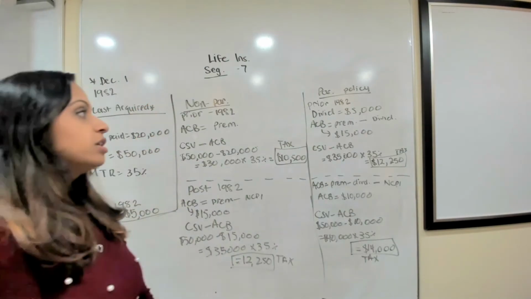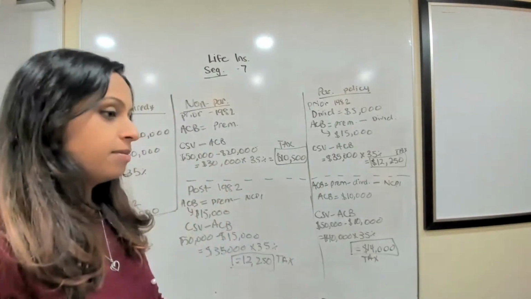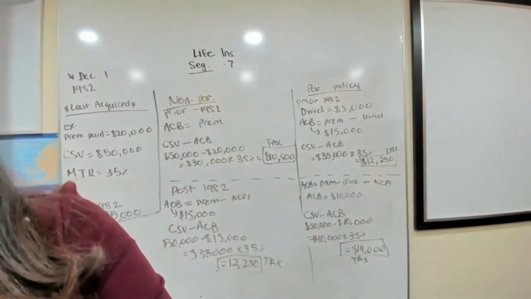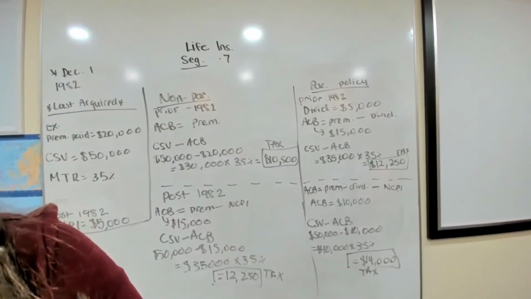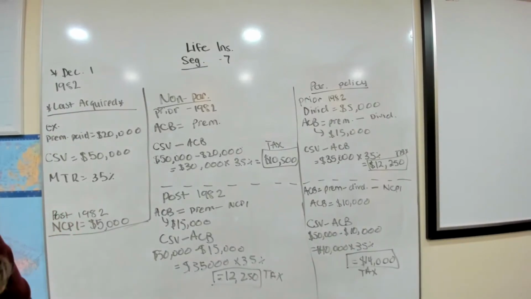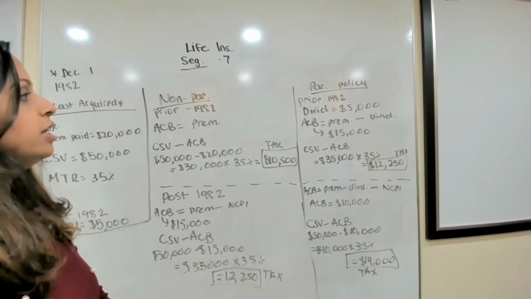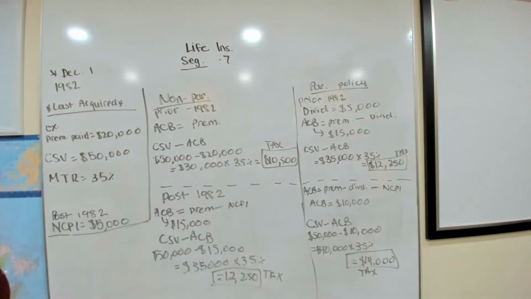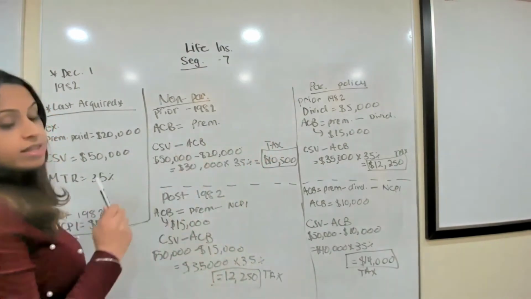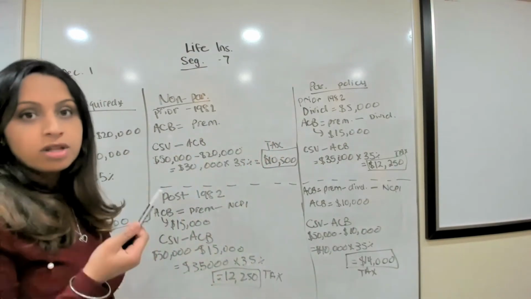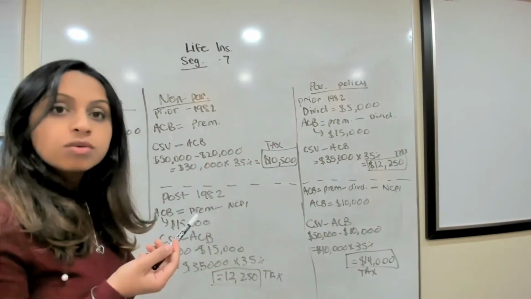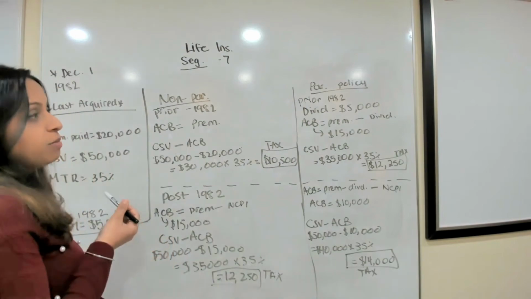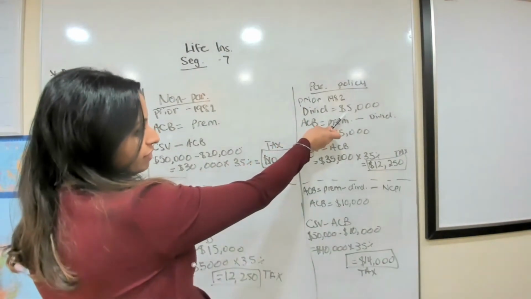Now, if we switch over to the participating policy, and I'm going to zoom in a little bit just so you guys can see, because my pen kind of started to fade there. So you can see the numbers a little bit more clearly. So now we have our participating policies. And for the participating, we're taking the same numbers. The only difference is, remember, with participating policies, you have dividends. So we're going to assume that this policy paid out dividends of $5,000.